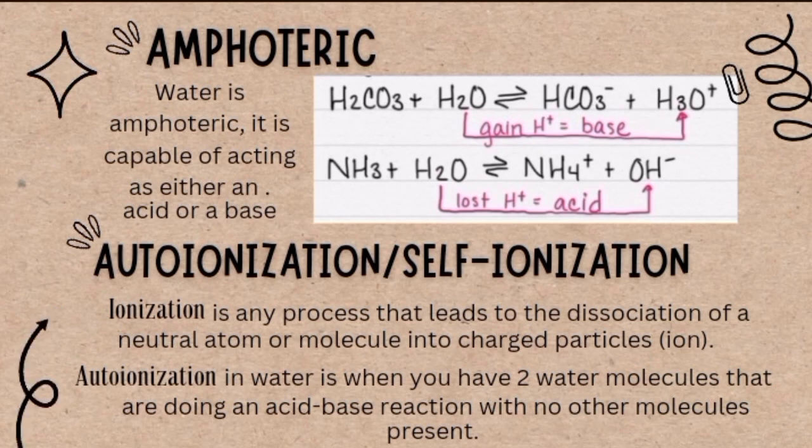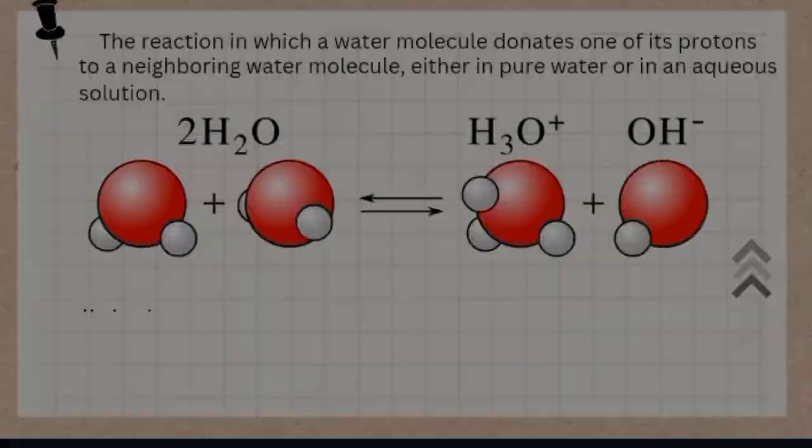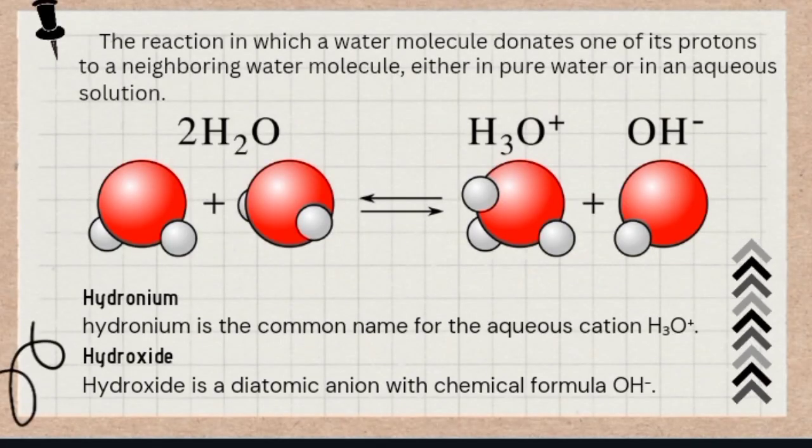Let's proceed. Ionization is any process that leads to the dissociation of a neutral atom or molecule into charged particles. Autoionization in water is when you have two water molecules that are doing acid-base reaction with no other molecules present. The illustration below shows the reaction in which a water molecule donates one of its protons to a neighboring water molecule, either in pure water or in aqueous solution.